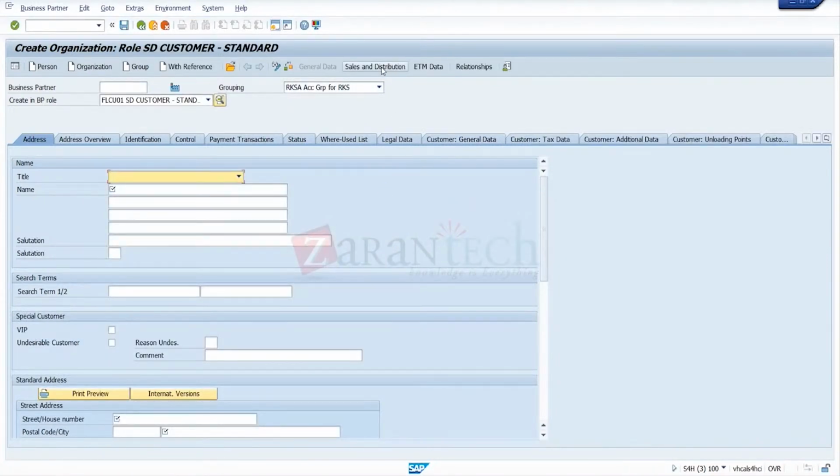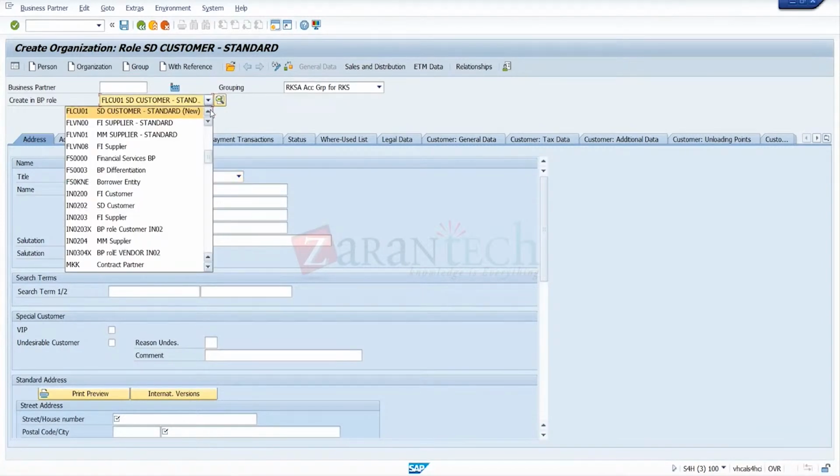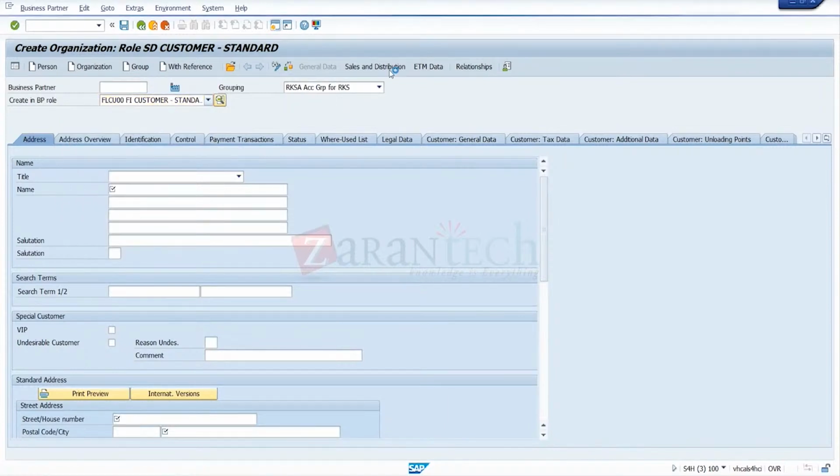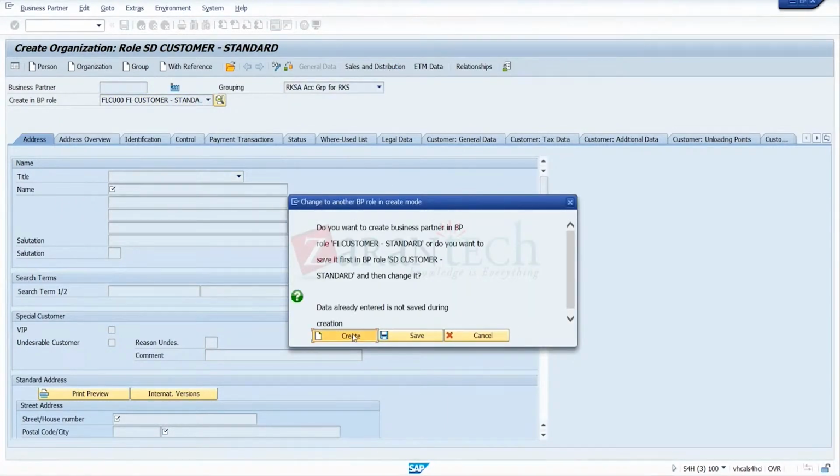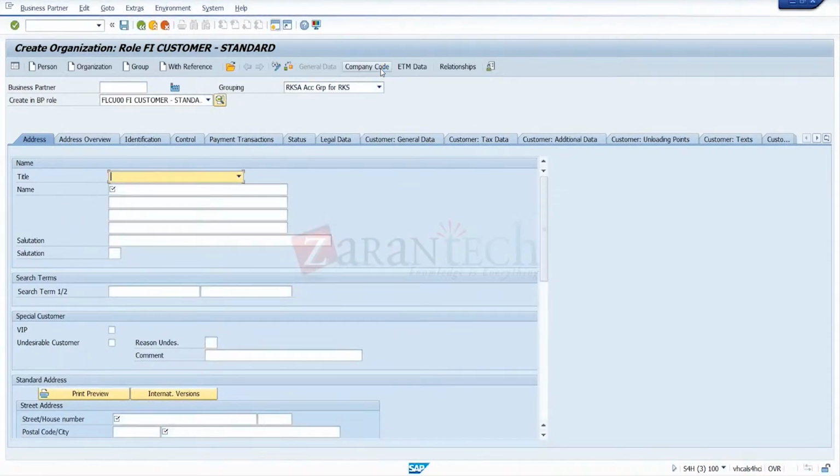You can see one more tab will come, sales and receipt. When you change the role here, the tab will change here. If you change to finance role, again you get a change in the tab here. So now we went to the company code tab. So basically, to differentiate different functions in the BP master, we are using the role here.